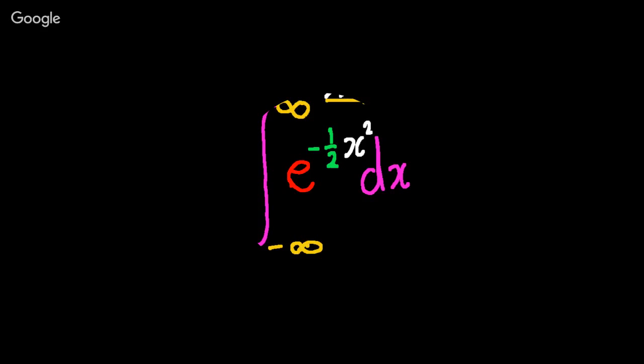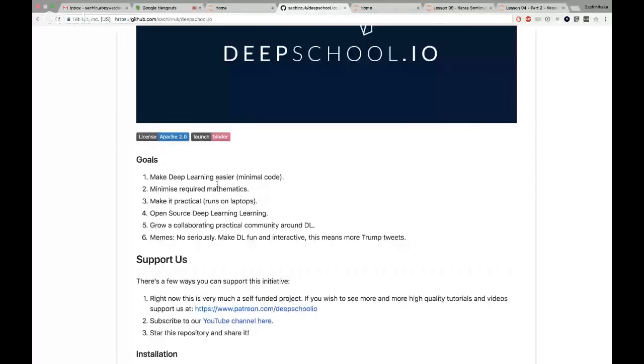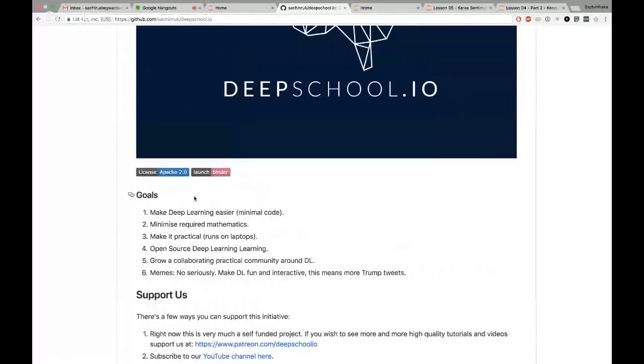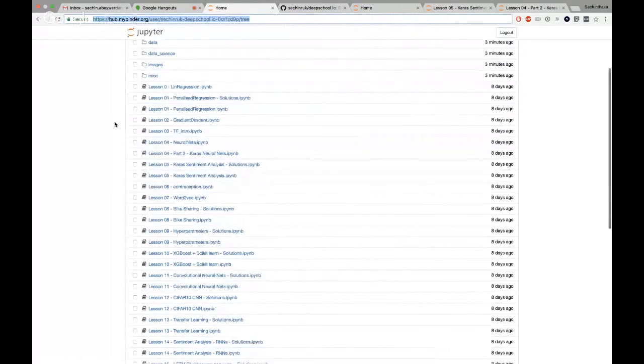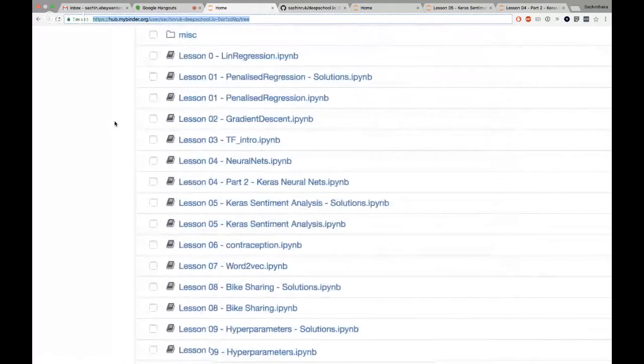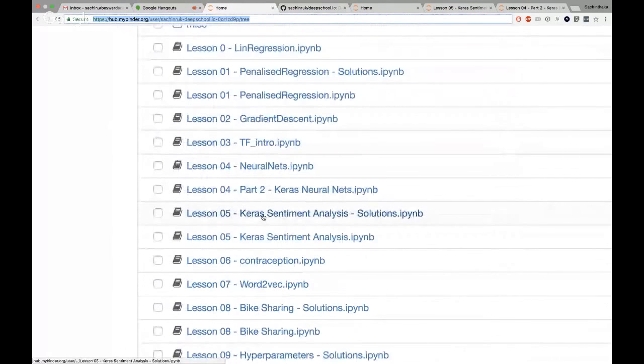Let's get started. All you have to do is go to deepschool.io and press this launch Binder button, and it'll open up. I believe it's a Google Cloud instance. It will take a bit of time, but once it's done, it should open up this hub.mybinder page.